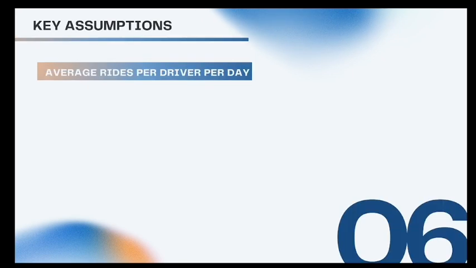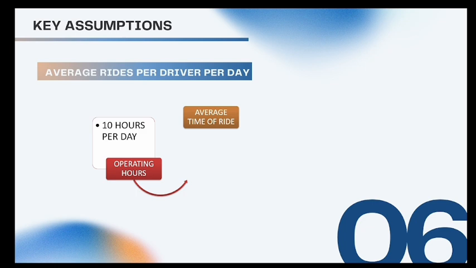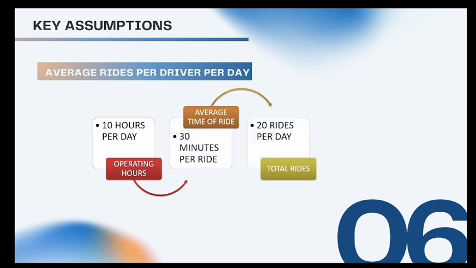Now, let's calculate the average rides per driver per day as a part of our key assumptions. Assuming the operating hours to be 10 hours per day and the average time of a ride to be 30 minutes per ride, the total number of rides comes out to be 20 rides per day. But not every driver drives all 10 hours. There is time for buffer, also a waiting period. So the total rides I'm narrowing it down to is around 12 rides per day, which include different buffer times as well.